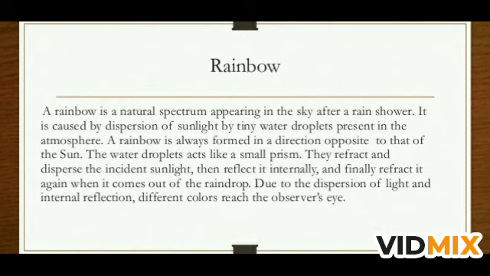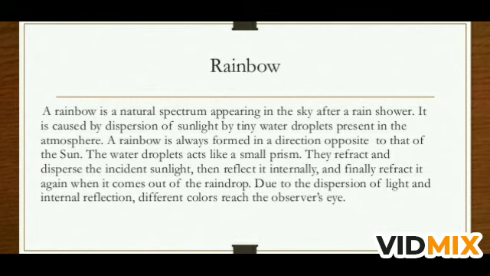It is very important that if an observer is seeing the rainbow, the sun should be at the back of the observer. The sun should be at the back of the observer, then he is able to see the rainbow. So a rainbow is always formed in the direction opposite to that of the sun. The water droplet acts like a small prism. It refracts and disperses the incident light, then reflects it internally, and finally refracts it again when it comes out of the raindrop. Due to dispersion of light and internal reflection, different colors reach the observer's eye.